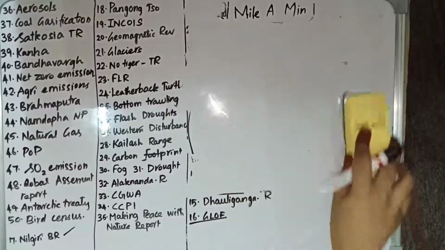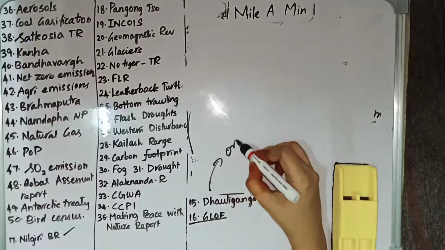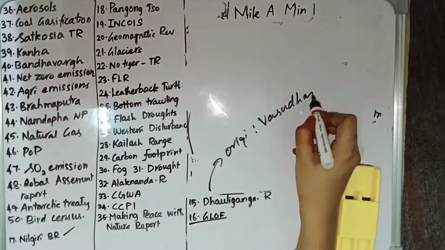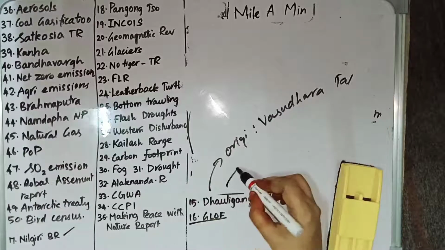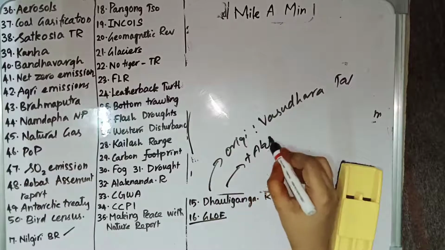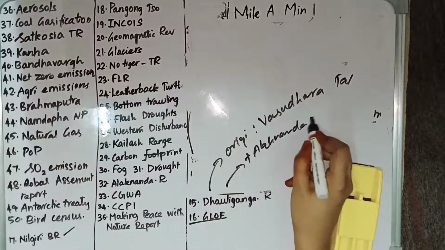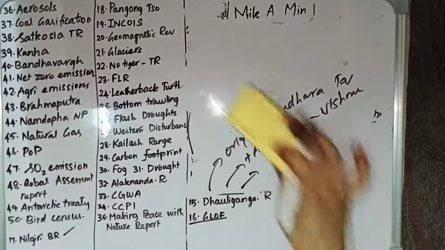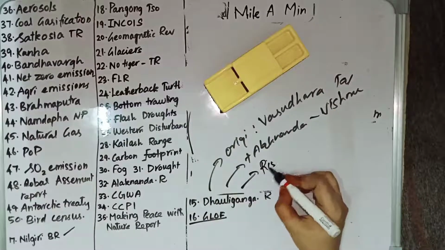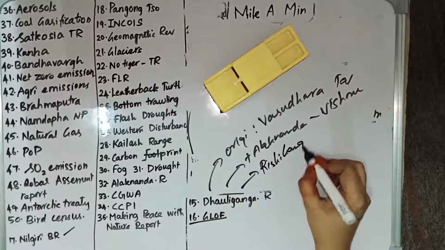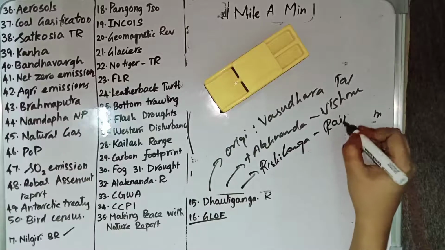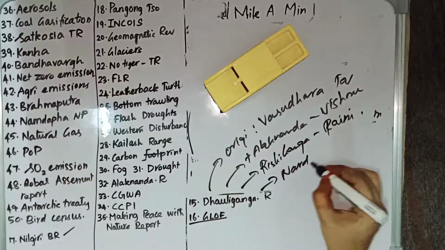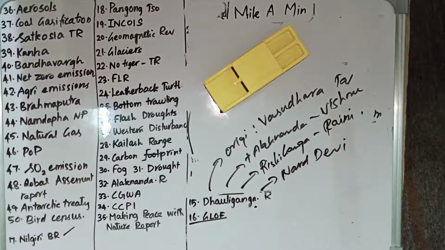Then we have the Dhauliganga River. The Dhauliganga River originates at Vasudhara Tal. Vasudhara Tal is the largest glacial lake in Uttarakhand, and this river meets the Alaknanda River at Vishnuprayag. The Dhauliganga River also meets the Rishiganga at Raini, and it passes through Nanda Devi National Park. These are the points relating to the Dhauliganga River.